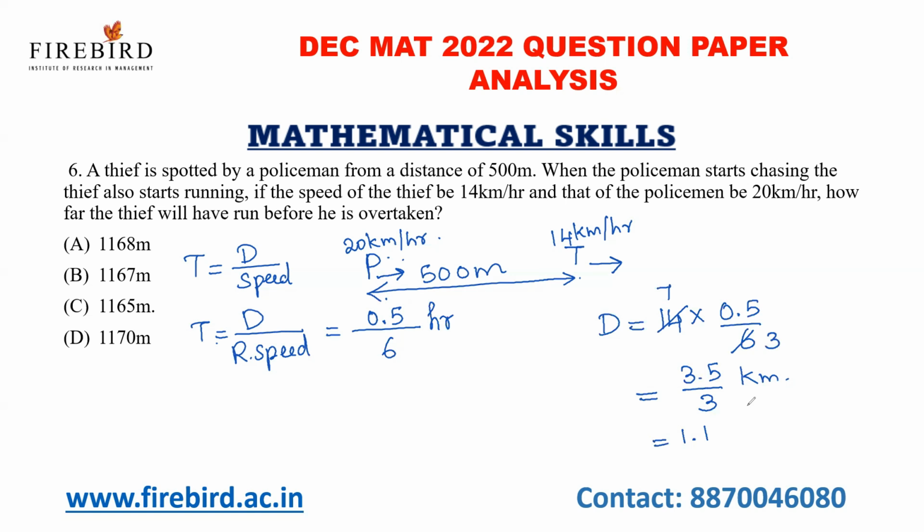So 3.5 by 3 is nothing but 1, and 0.5 is the remainder. If I continue the division, 1.1666 alone will come, something kilometer. Okay, so I can write this as 1167 meter. So my option 1167 is the correct answer.